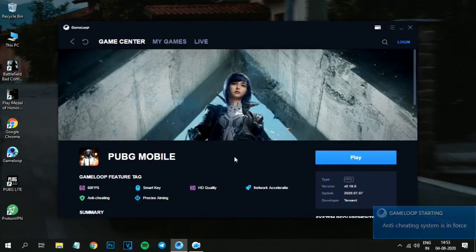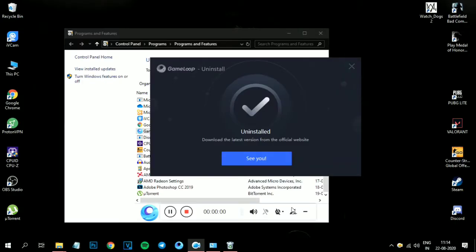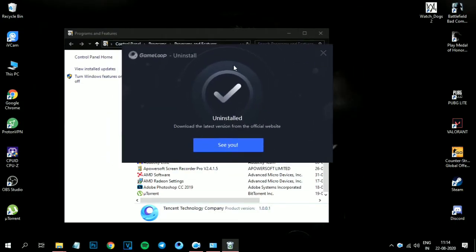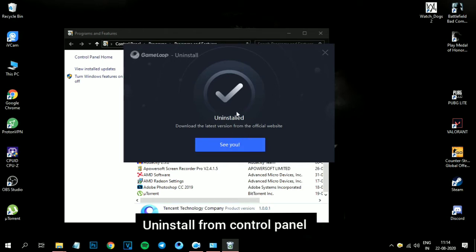Also in my previous video, I showed you guys how I fixed the loading screen issue. But it was not fixed for some of you guys, so the fix might be a clean reinstall. So let's start. First, go to Control Panel and uninstall Gameloop.